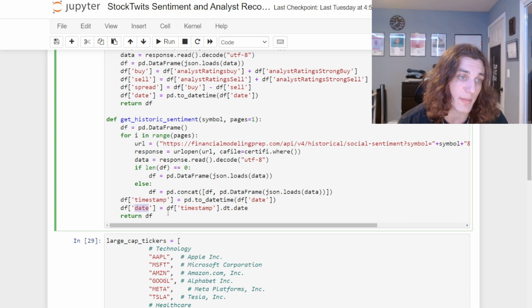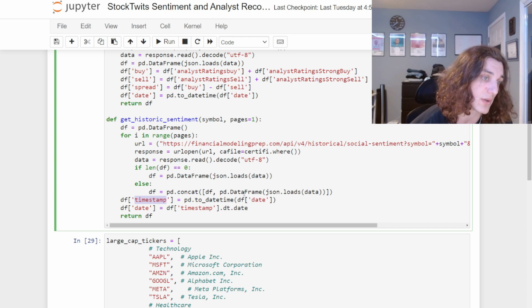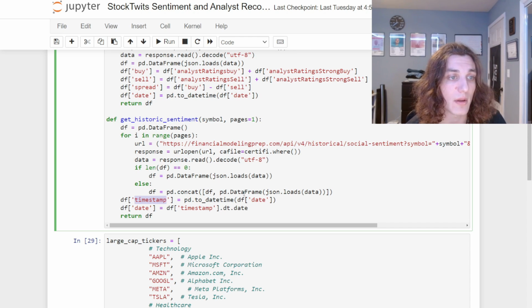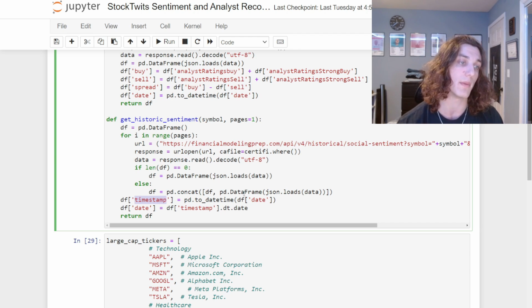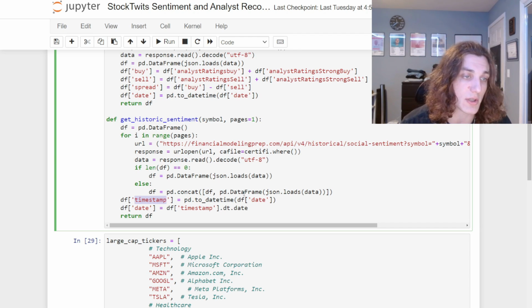What do I mean by that? Well, the timestamp variable is very granular. That is, it goes to the hour of the publication of the social sentiment. We can look at the aggregate number of StockTwits, whatever you want to call them, the messages on StockTwits every hour, and construct a new sentiment.